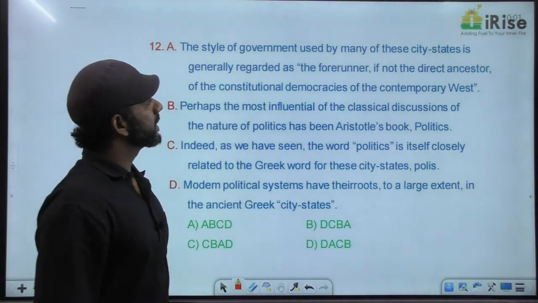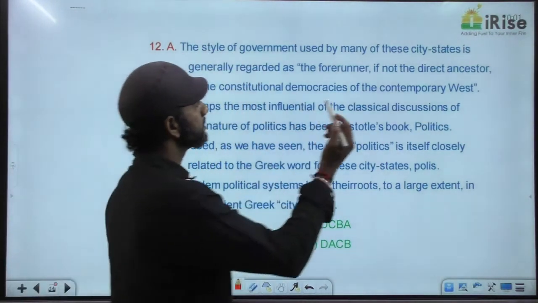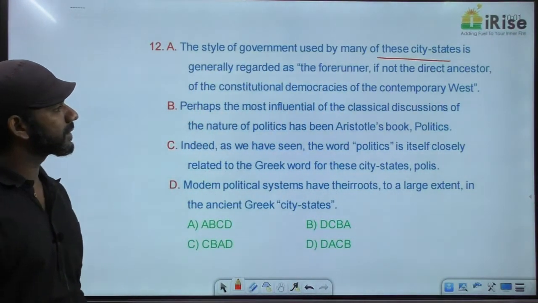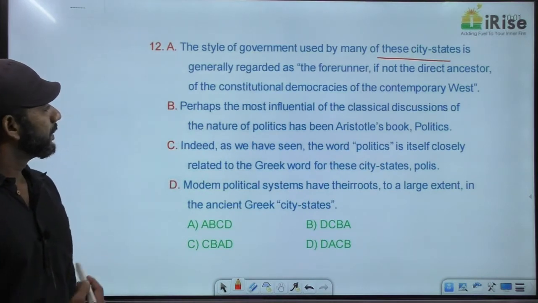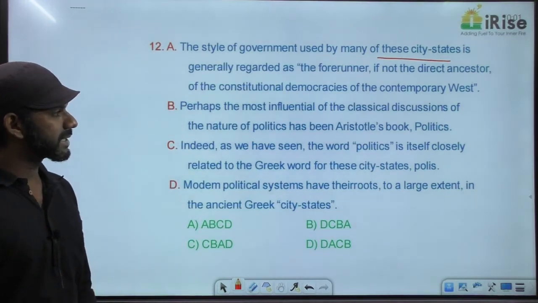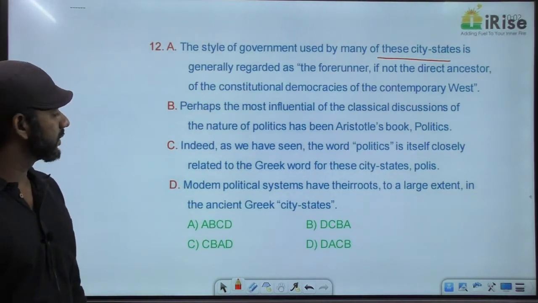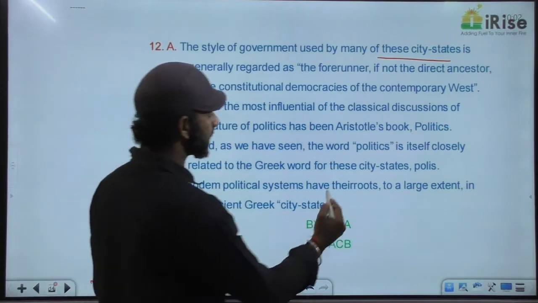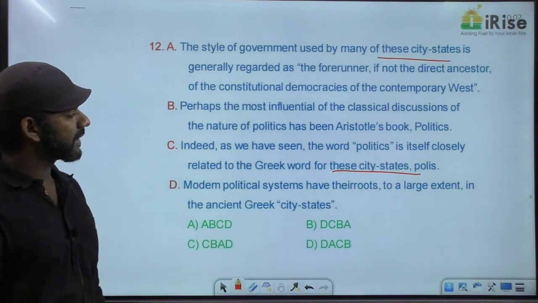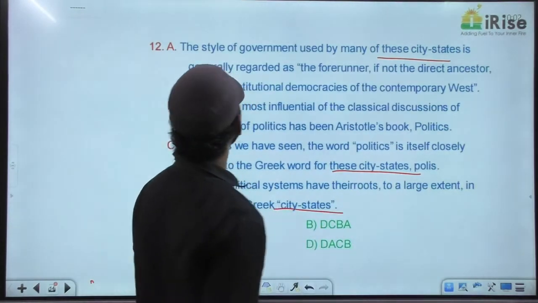The style of government used by many of these city-states is generally regarded as the forerunner, if not the direct ancestor of the constitutional democracies of the contemporary West. Perhaps the most influential of the classical discussions of the nature of politics has been Aristotle's book Politics. Indeed, as we have seen, the word politics is itself closely related to the Greek word of these city-states, polis. Modern political systems have their roots to a large extent in the ancient Greek city-states.